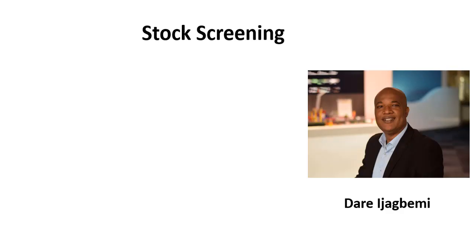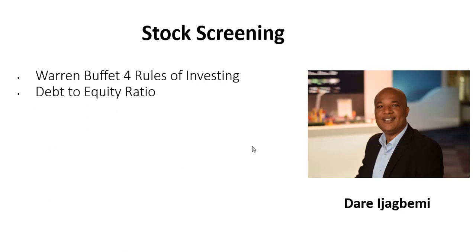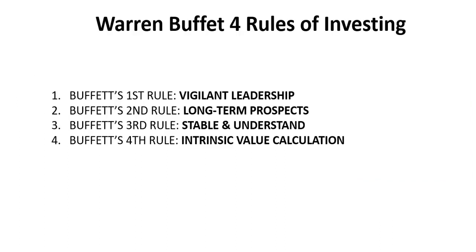Today, we're going to talk about stock screening. Okay, stock screening. What are we going to say about it? First of all, we are going to look at Warren Buffett's 4 rules of investing. One of them is debt to equity ratio. We also look at current ratio. We talk about some resources that will be useful for you, and that is how we're going to end this topic today. So, Warren Buffett's 4 rules of investing. So he has a basic 4 rules.